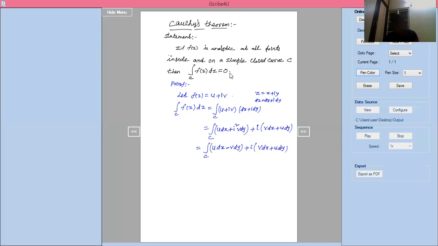Now I am going to take separate integrals here: integral over c of u dx minus v dy. This is one integral, plus i times integral over c of v dx plus u dy. Like this, it has been separated into two integrals.